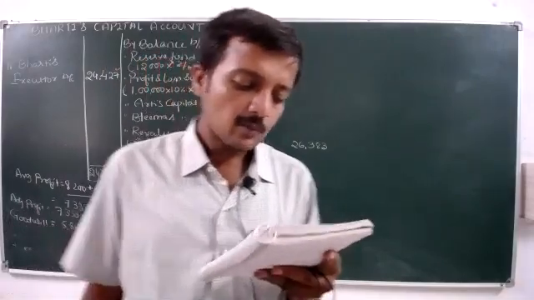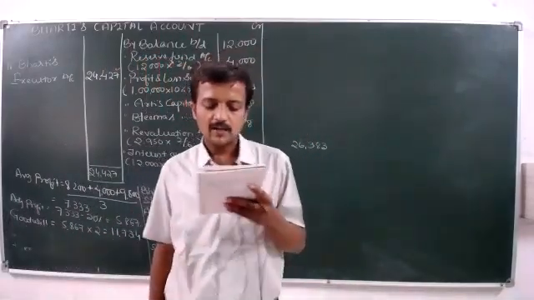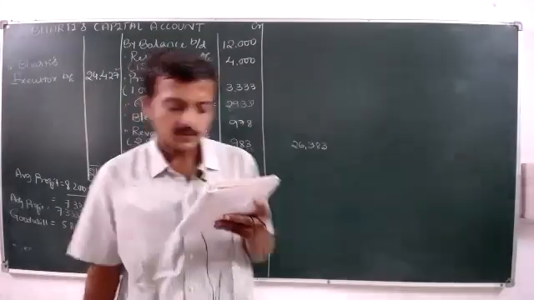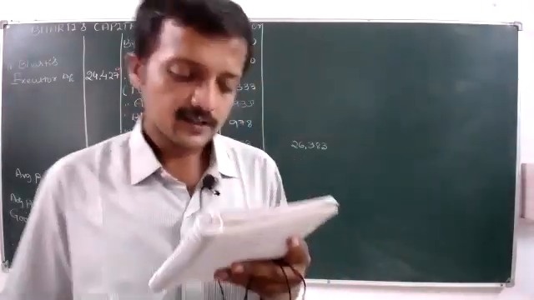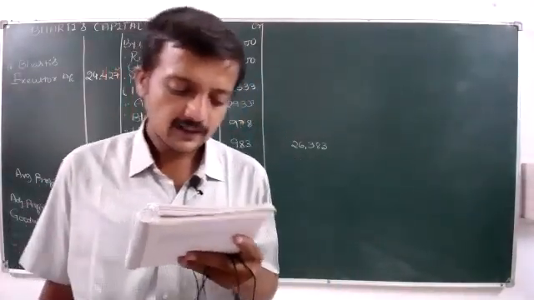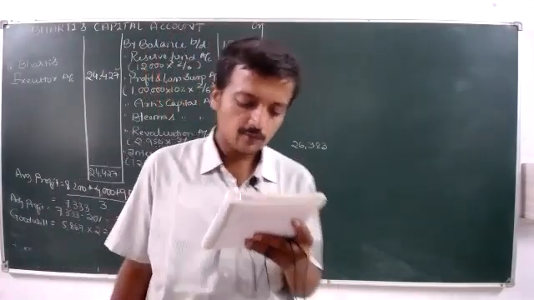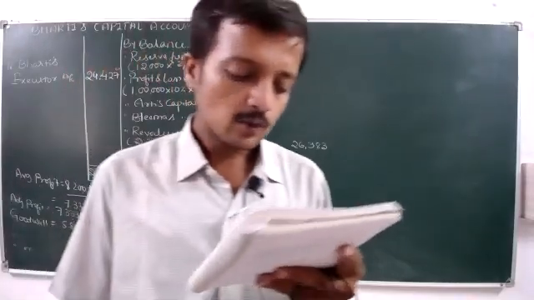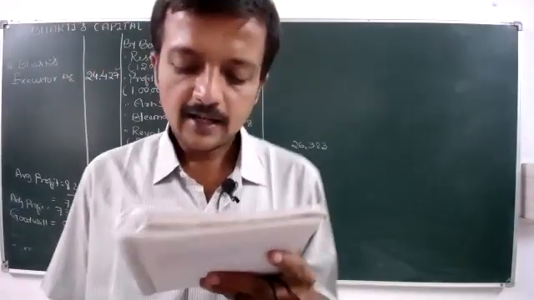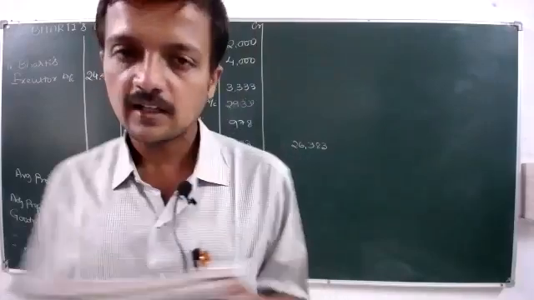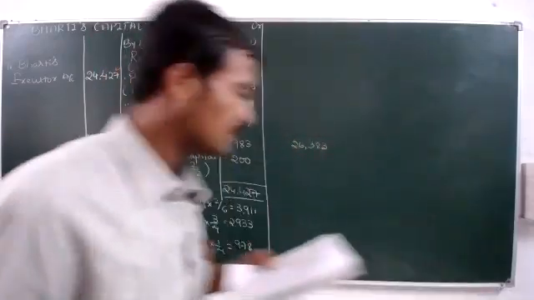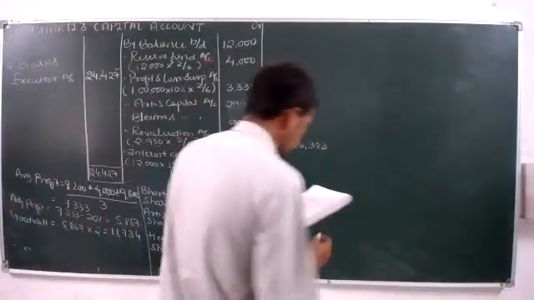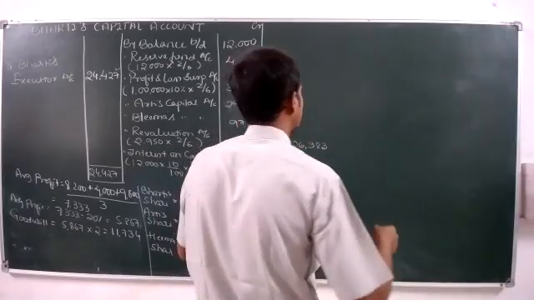Then adjustment number 1, goodwill of the firm is to be valued at 2.5 times of the average profits of the last 4 years. The profits they have given. Then the share of profit monthly should be calculated on the basis of the previous year's profit, and 4,000 should be paid immediately, and the balance should be transferred to executor's loan account. Okay, let's start. First, put a heading, Mantri's capital account.